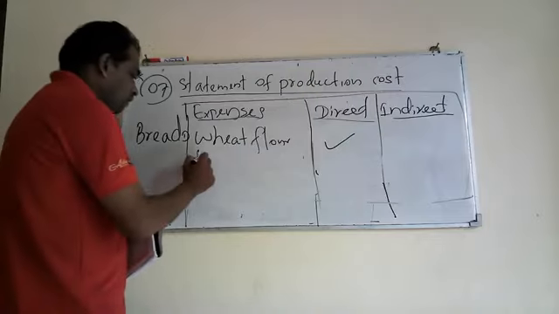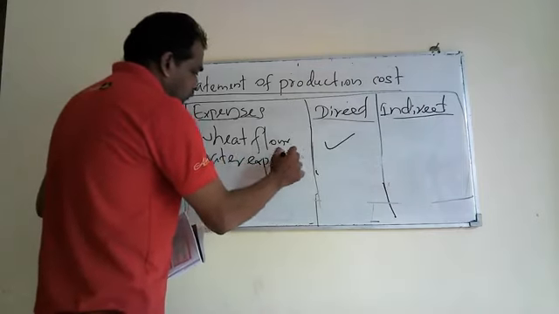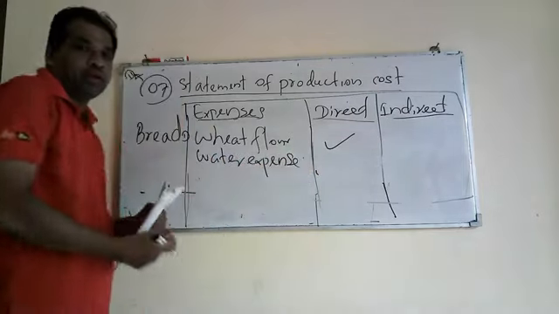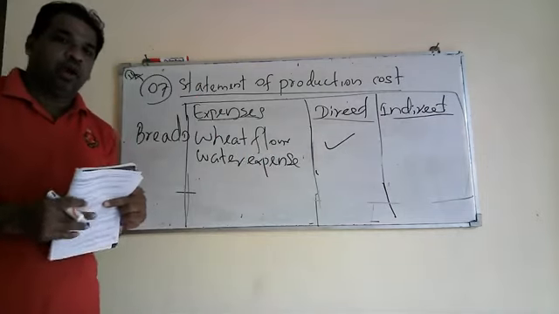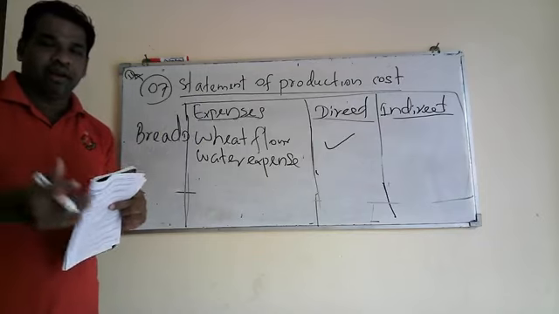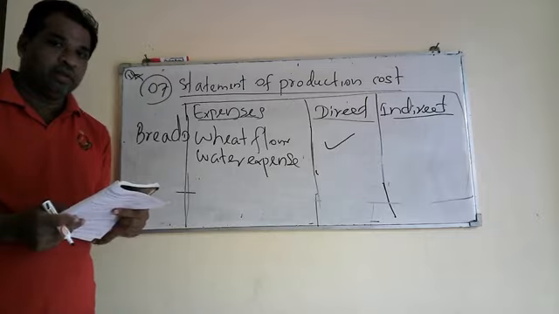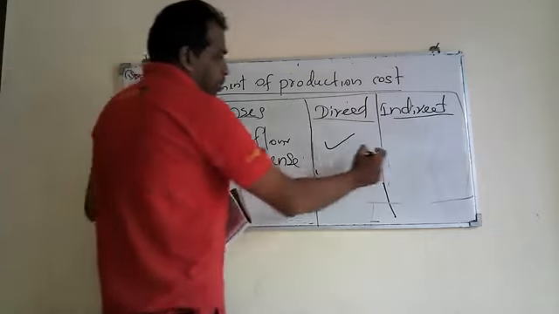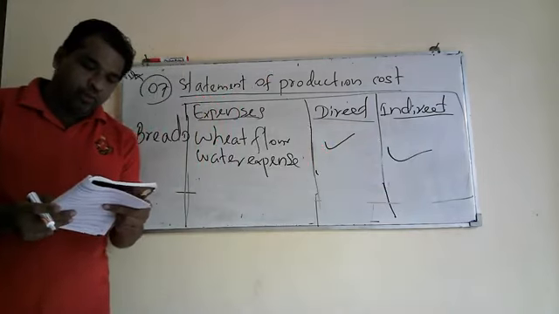Then water expense. If we take water expense, we cannot directly identify how much we have to use for one loaf of bread. So it will be indirect material expense.